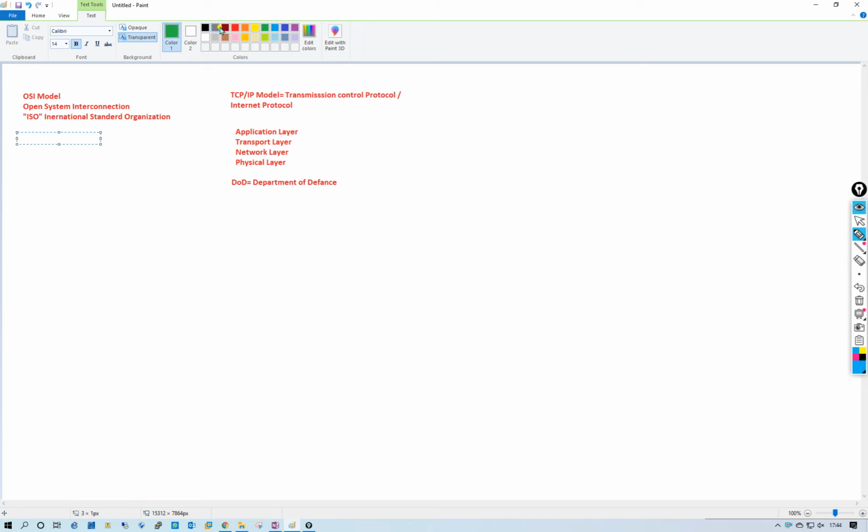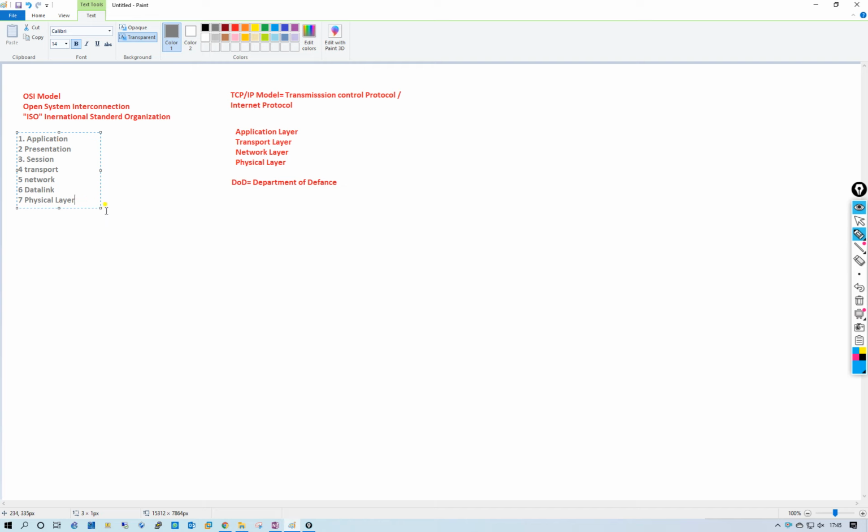What are the names of those 7 layers? First layer is application, second is presentation, third is session, fourth is transport, fifth is network, sixth is data link, and the seventh is physical.